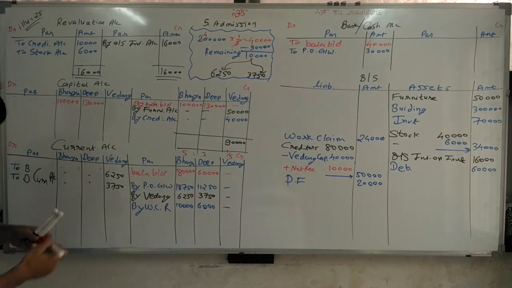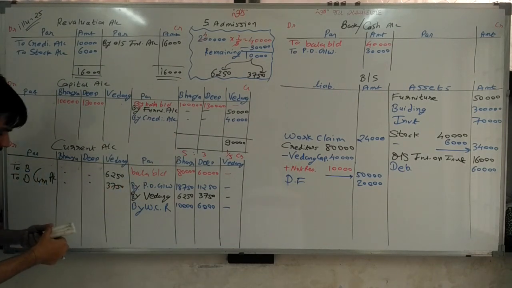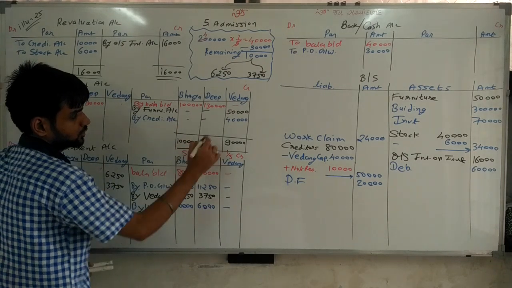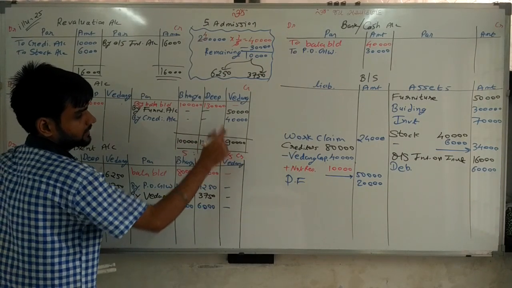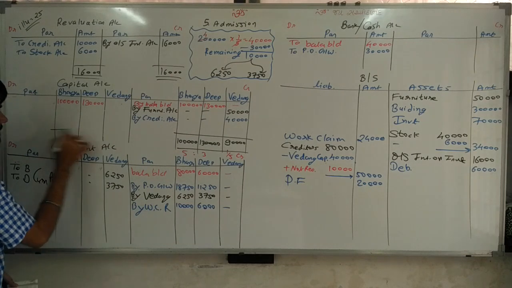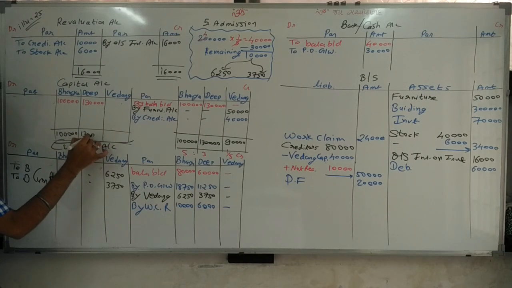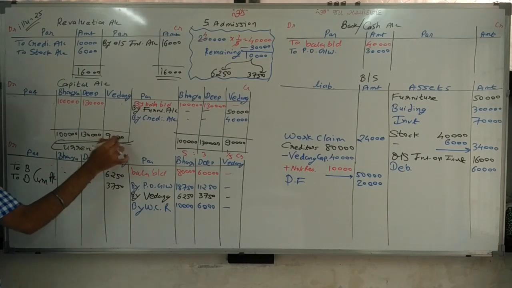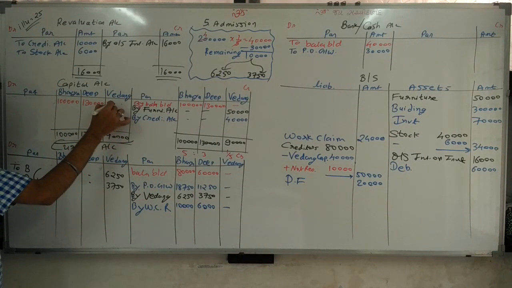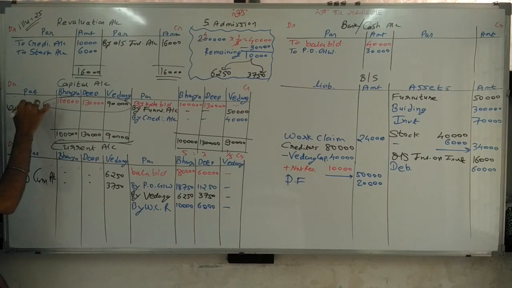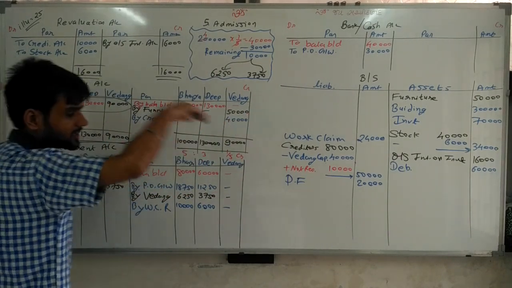Now closing this account. Total of this 1 lakh, total of this 130, total of this 90. So 1 lakh, 130, 90. Again here 90. This is my Balance c/d, cross transfer to balance sheet, but credited.